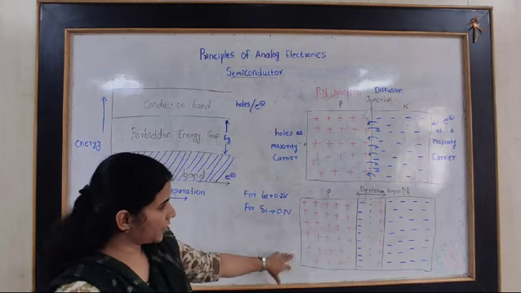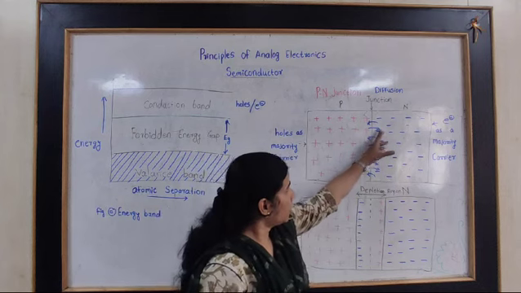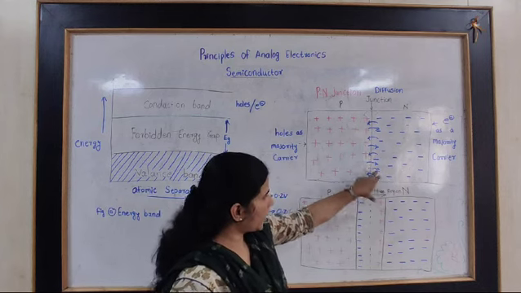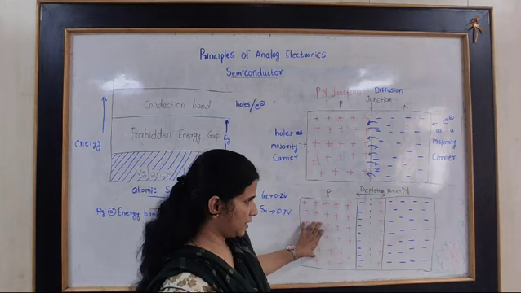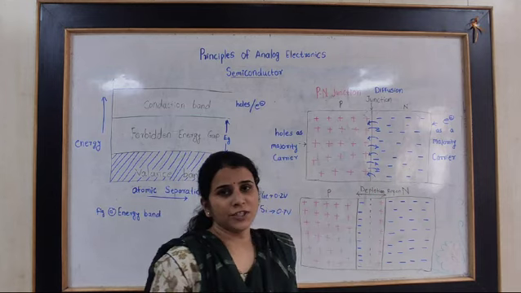And the second diagram. In this diagram, what will we see? When these electrons jump into the P type semiconductor, they will get deficiency in their